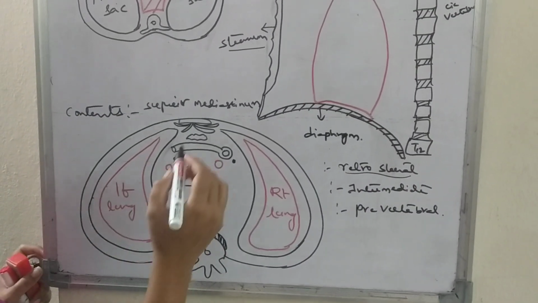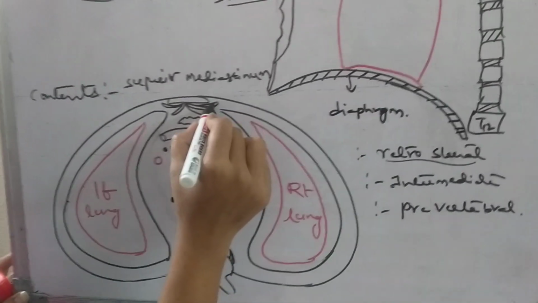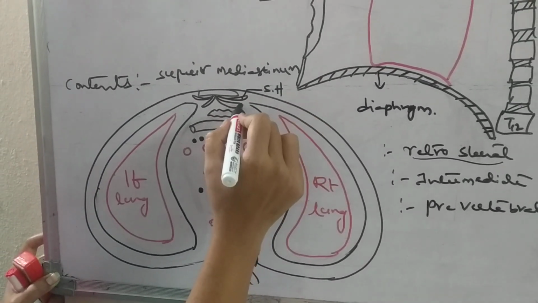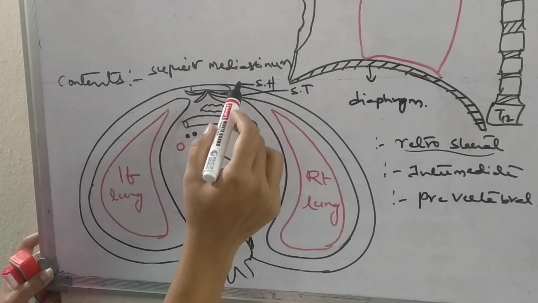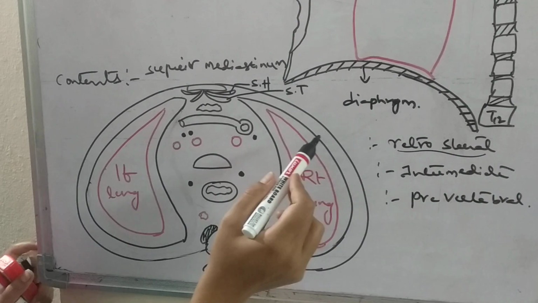These are two muscles, sternocleidomastoid and sternothyroid, which are present within this retrosternal space.